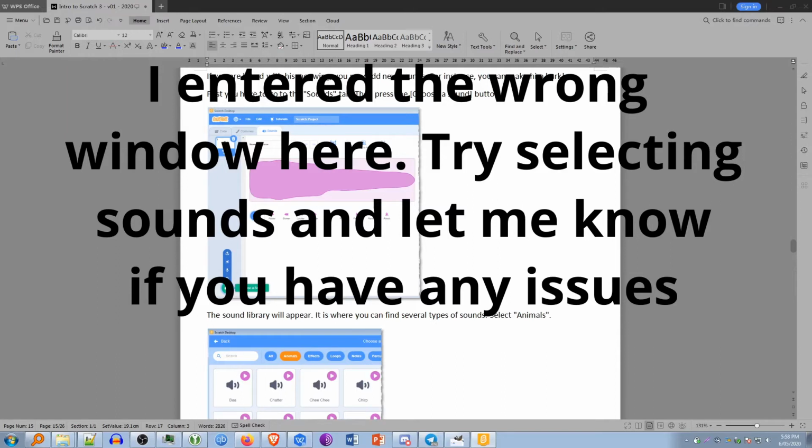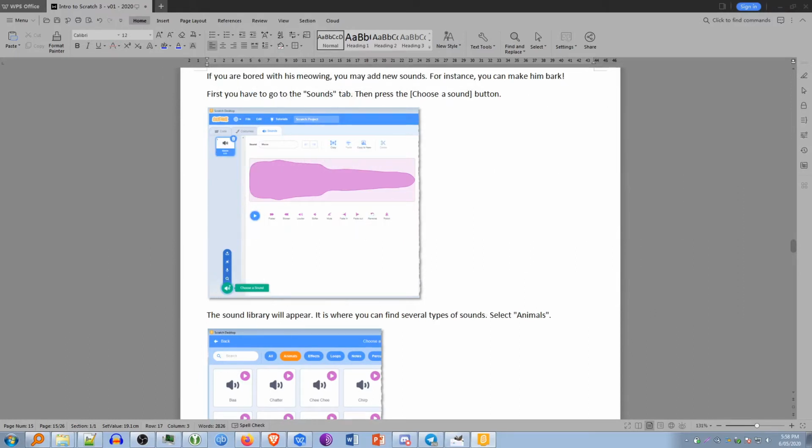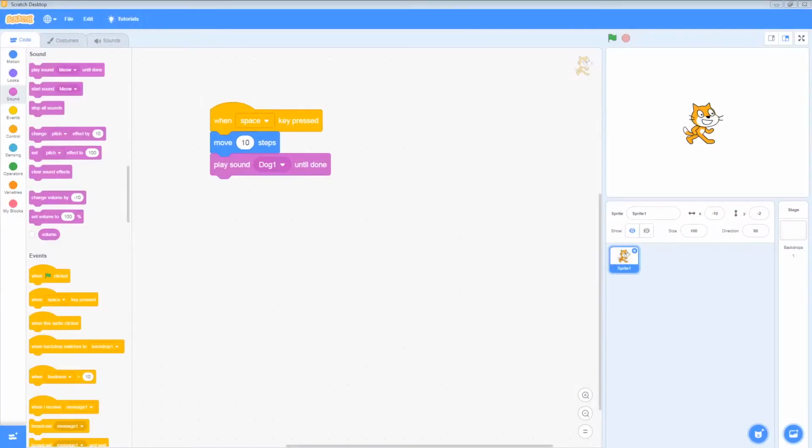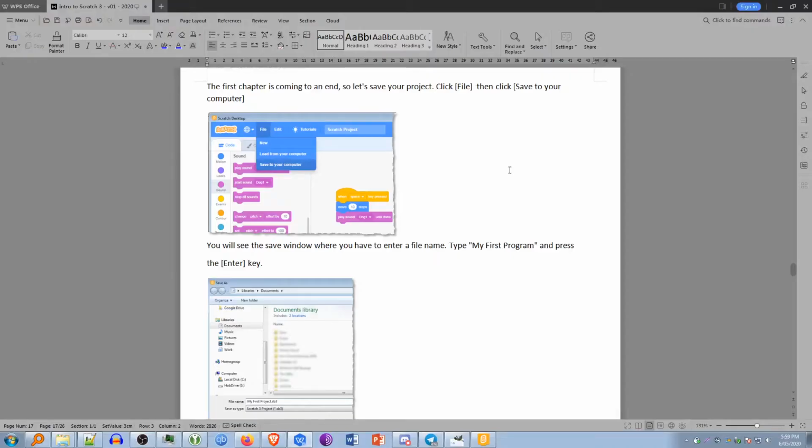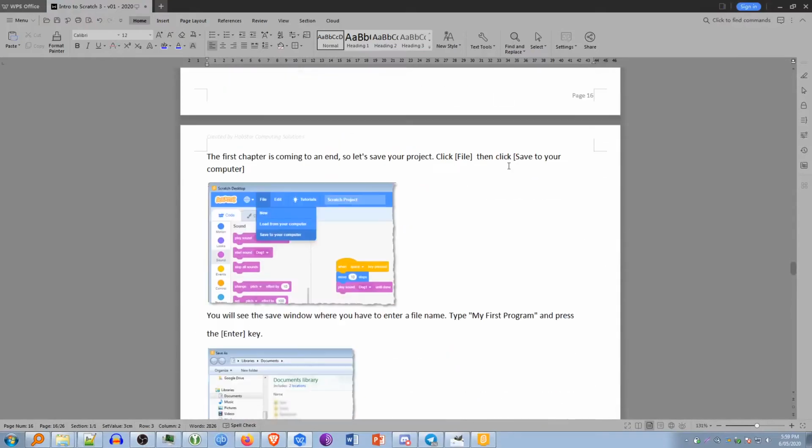I'm going to go back to the code block, and now when we click on the down arrow in here, now that we've added dog 1, we'll find that that's in there as well. So let's select that, and now when I press the spacebar, it makes a very strange barking sound, I must say. In the previous versions of Scratch, there actually was a play button that you could press to get the tester sounds as well. So if you scroll down a few pages here, we went through the other things of the sound quite easily.